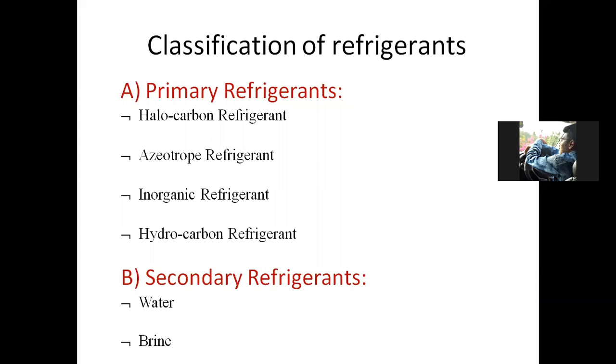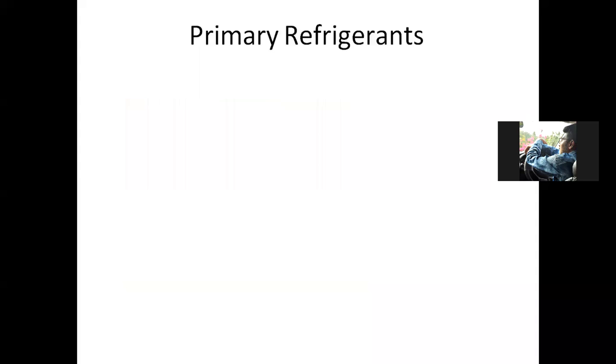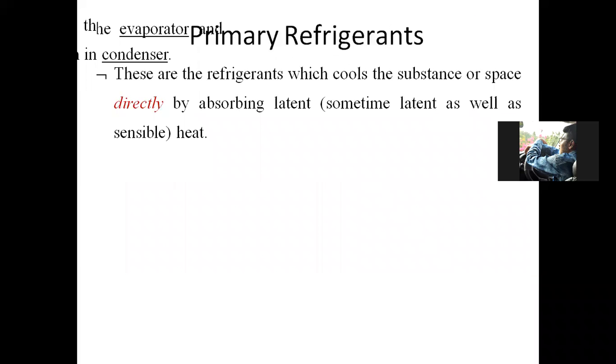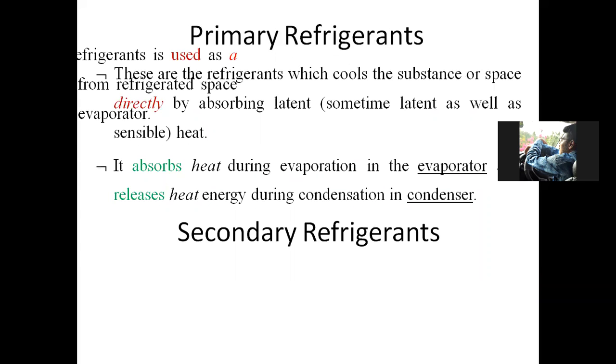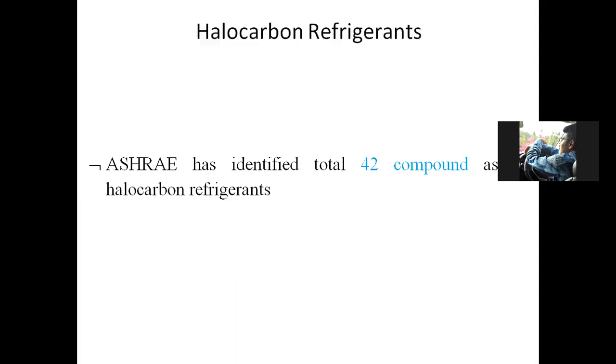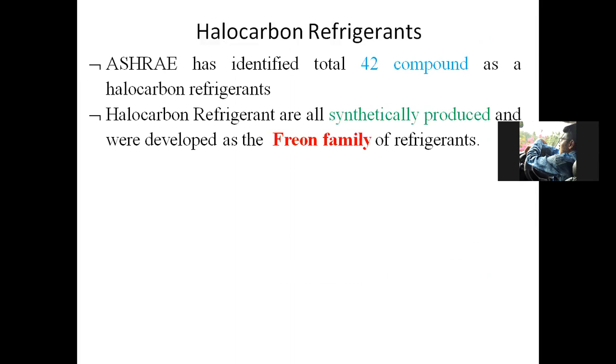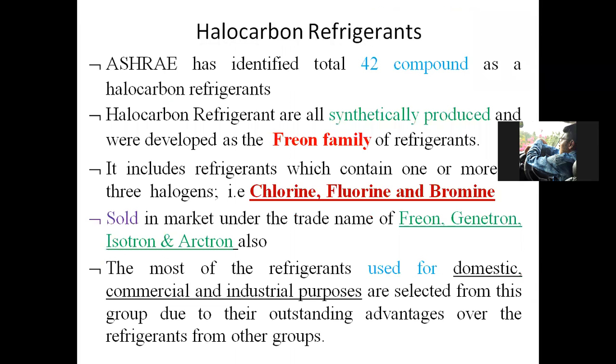Out of that, we have seen all the primary refrigerants: halocarbon refrigerant, then inorganic, then azeotropy, and hydrocarbon refrigerant. For primary refrigerant, we saw the definition. For secondary refrigerant, we saw the definition. Then the 4 categories of primary refrigerants. The halocarbon refrigerant is also called the freon group of refrigerant.